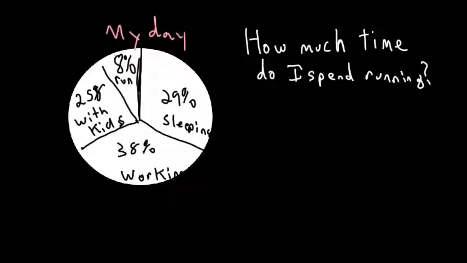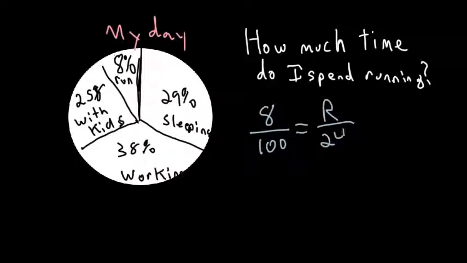Alright, so we have a circle graph here of my day. So I spend 29% of my day sleeping, 38% of my day working, 25% of my day with my kids, and 8% running. So I want to know how much time I spend running. So you set up a proportion, 8 out of 100, percent's always out of 100, and I want to know how much time I spend running, so I'll use an R, and then there's 24 hours a day. Circle graph always has to be a whole day is 24 hours.